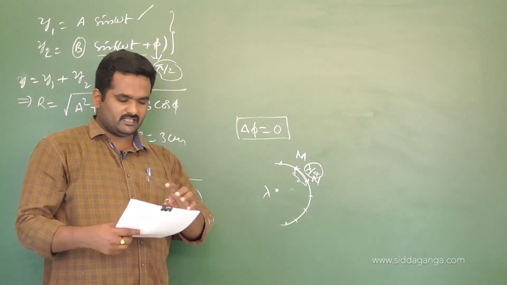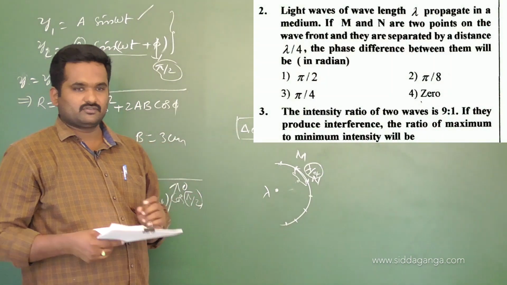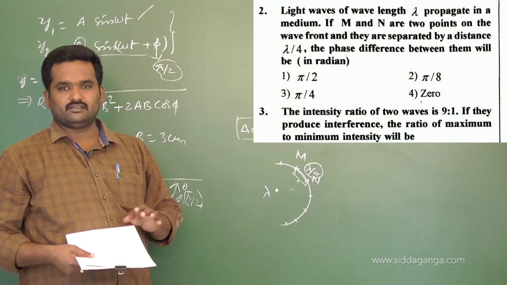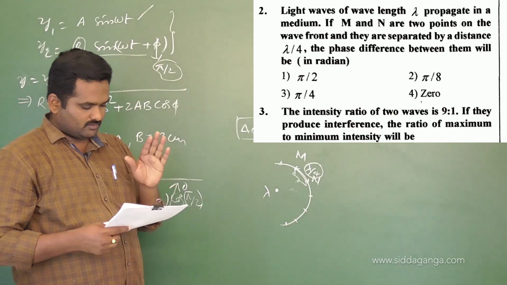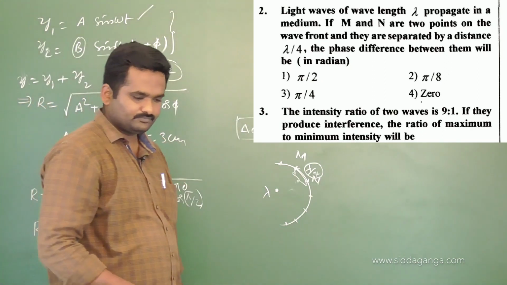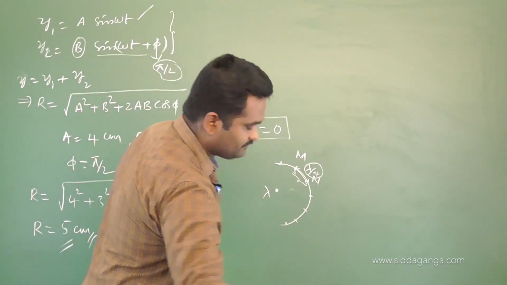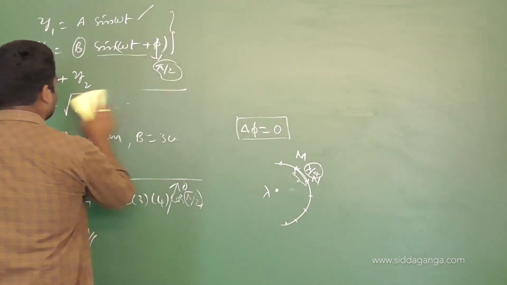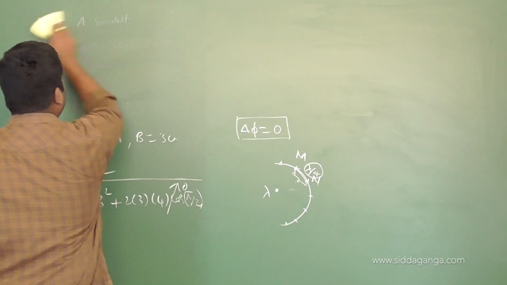Just a theoretical question. They have given all the data, lambda by 4 and lambda, all those values in the problem, only to confuse the student, but it is a theoretical question, just remember the value. Next, we'll move on to the third question there. Third one.